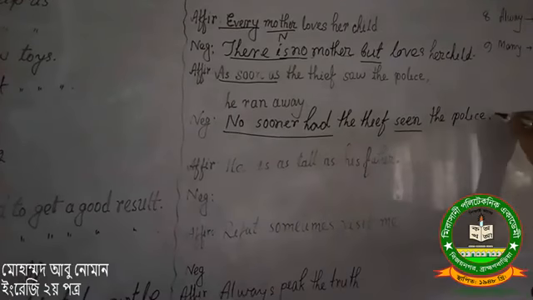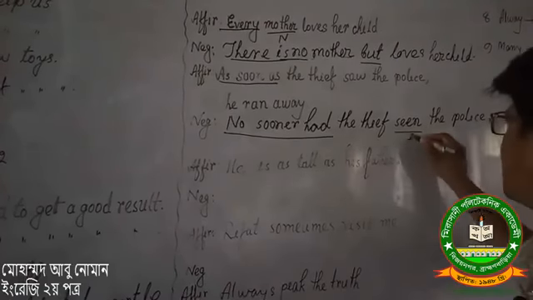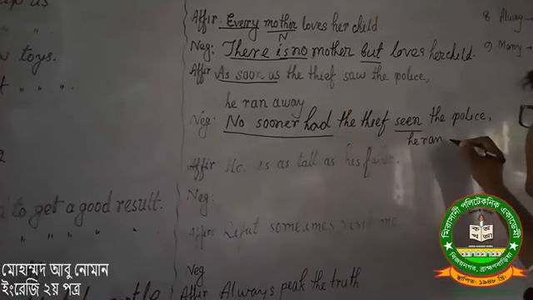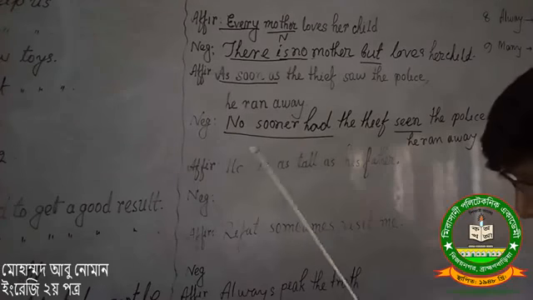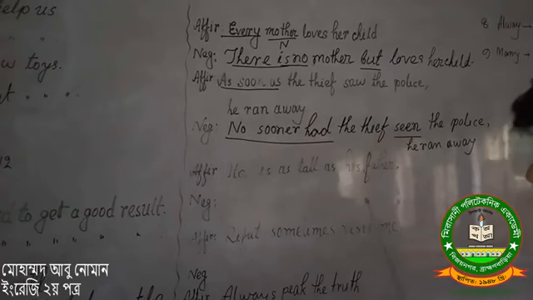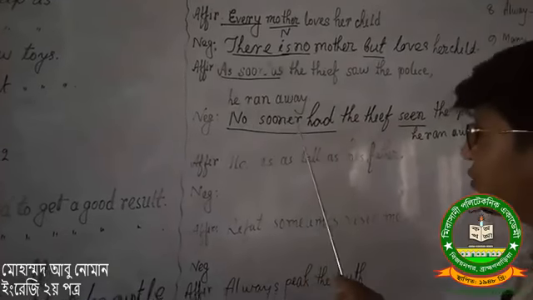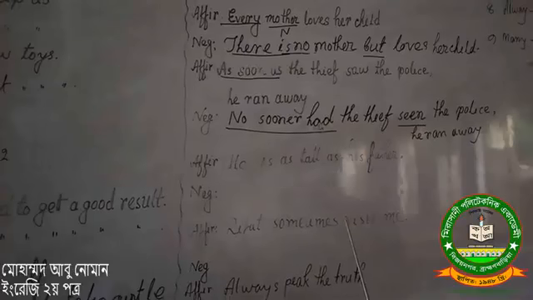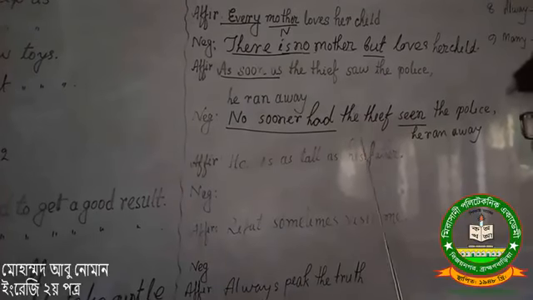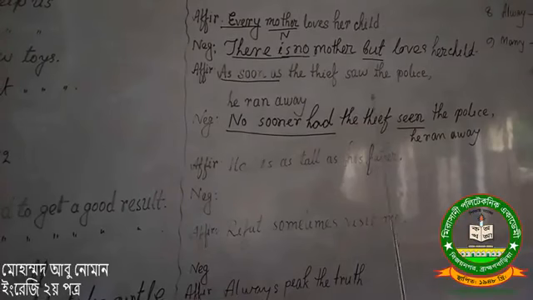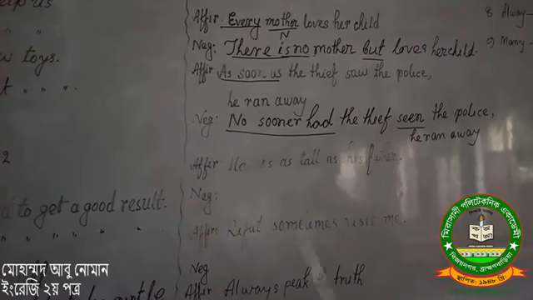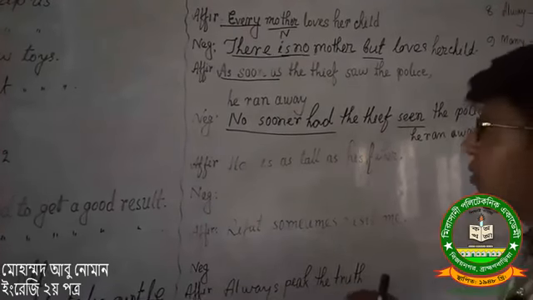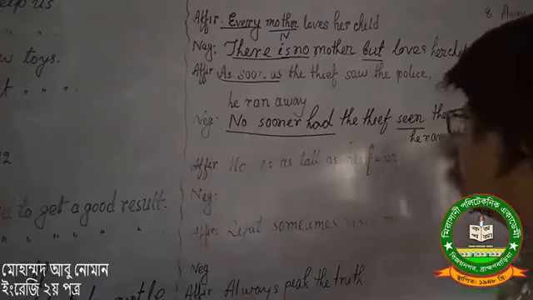The police, he ran away. Here, do you understand? Instead of as soon as we have written no sooner had, and the subject, and the verb of the sentence will turn into the past participle: see, saw, seen. The police, and no word will be changed. Except this, all the rest of the sentence will be exactly as it is in the sentence.